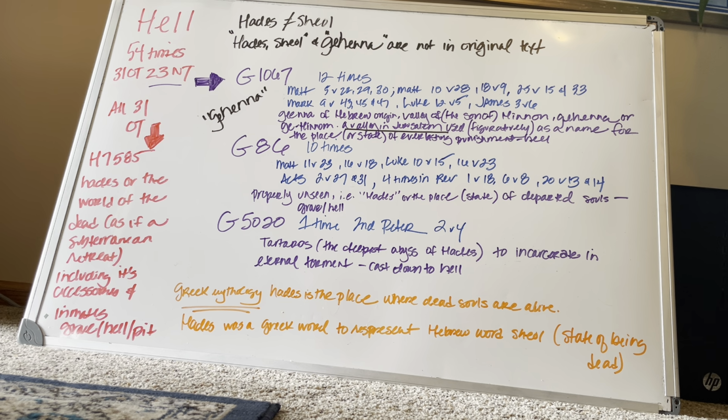The one time that it is in 2 Peter 2 verse 4, it's Tartarus, the deepest abyss of Hades, to incarcerate in eternal torment, cast down to hell. But the one from 2 Peter 2 verse 4 says this: For if God spared not the angels that sinned, but cast them down to hell, and delivered them into chains of darkness to be reserved unto judgment.